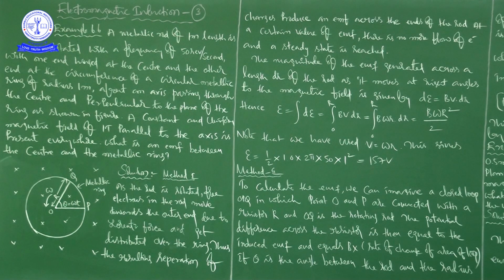As the rod is rotated, free electrons in the rod move towards the outer end. Observe carefully. This is the rod, right? So the electrons move towards the outer end due to the Lorentz force, and get distributed over the ring. Thus, the resulting separation of charges.